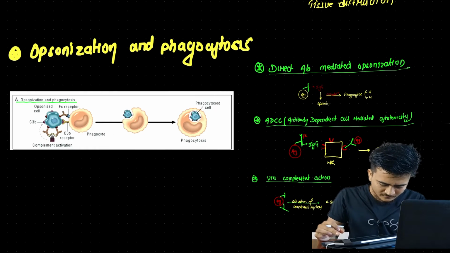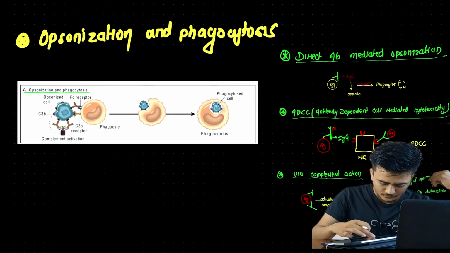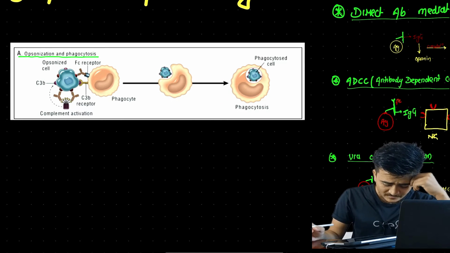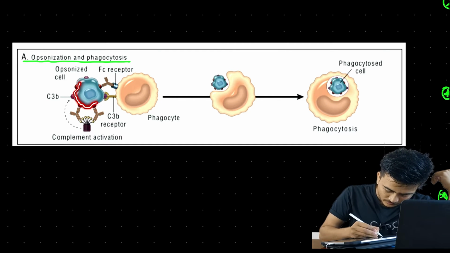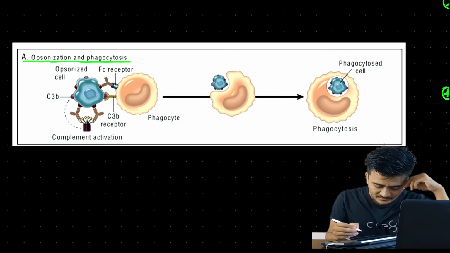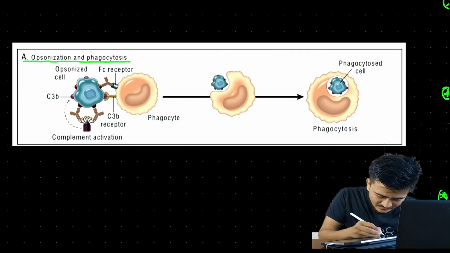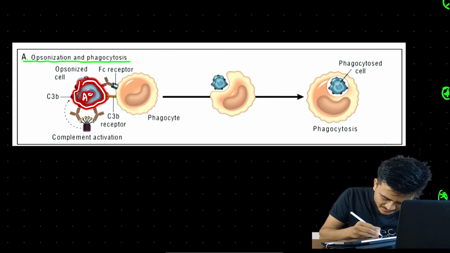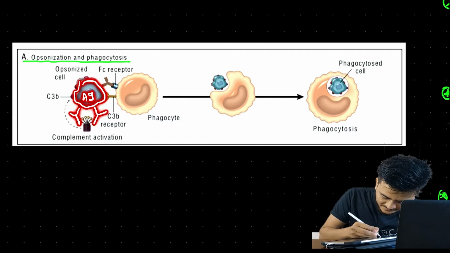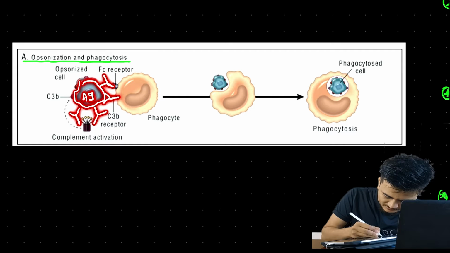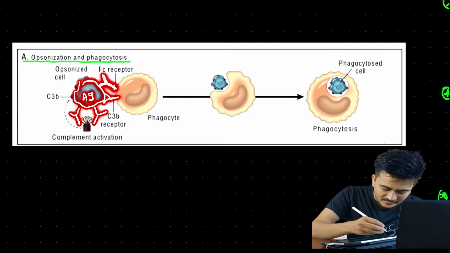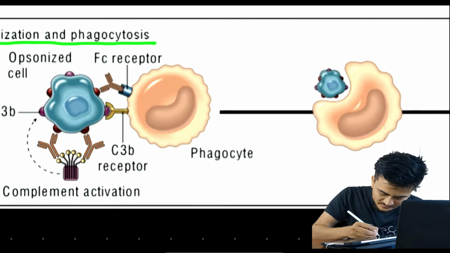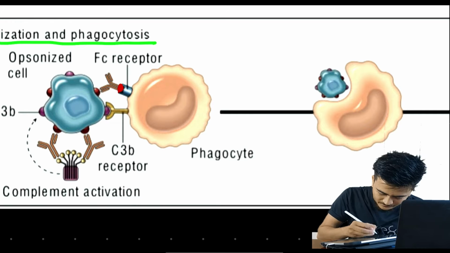Okay, if we look at this diagram which is provided in the book, this one in blue color is our antigen, and this antigen is coated by antibodies. At the end you can see the Fc portion of antibodies.